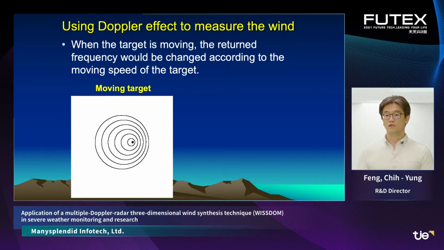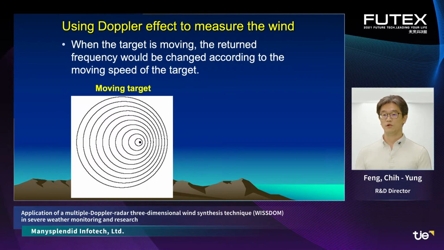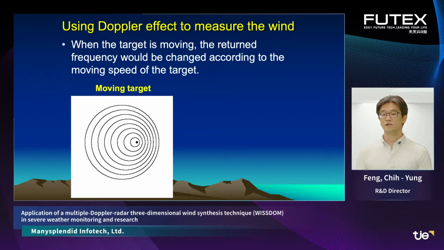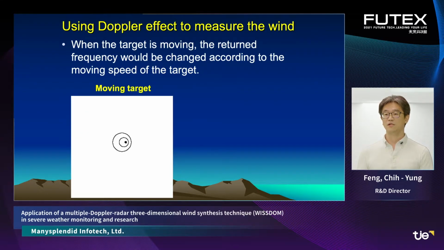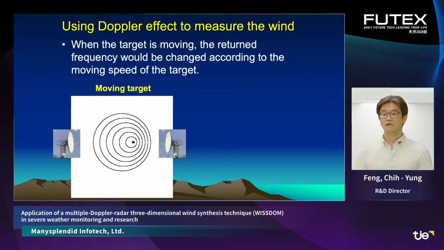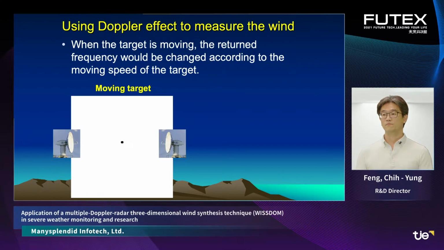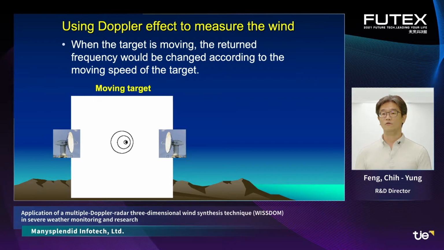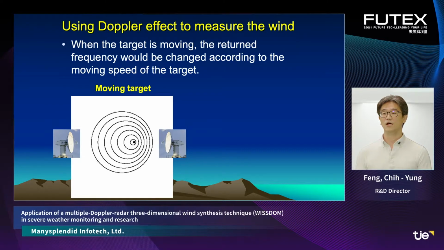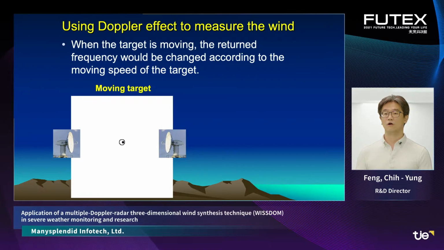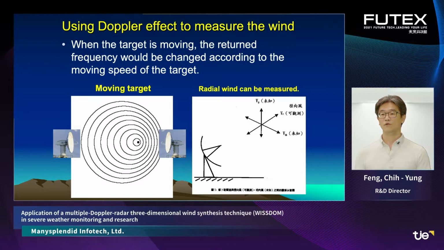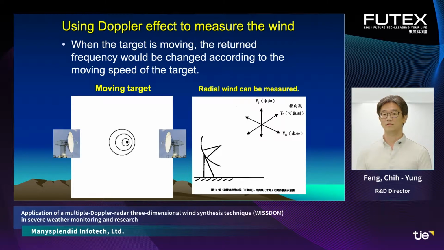In the animation below, the frequency of return signals received by the left-hand side radar is getting lower. Meanwhile, the ones received by the right-hand side radar get higher and higher. Therefore, we can retrieve the radial component of the moving speed of the target. This is the radial wind VR in the right picture.